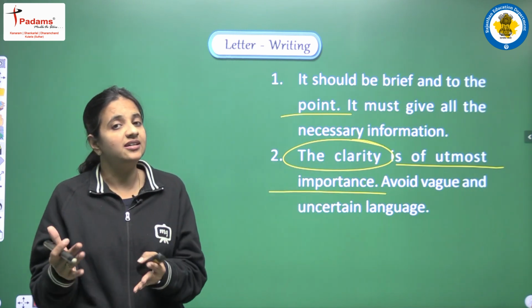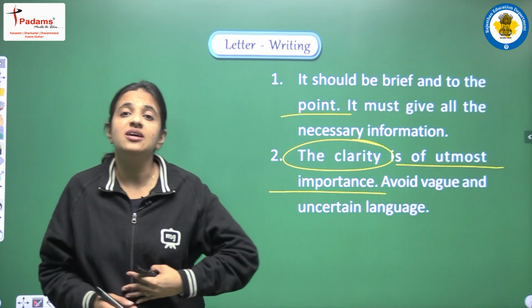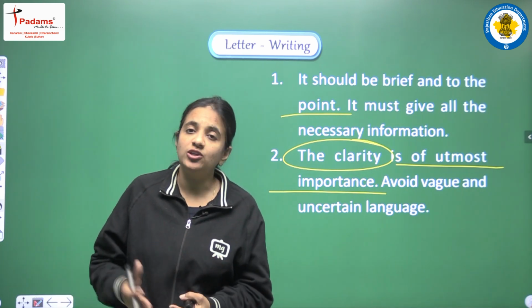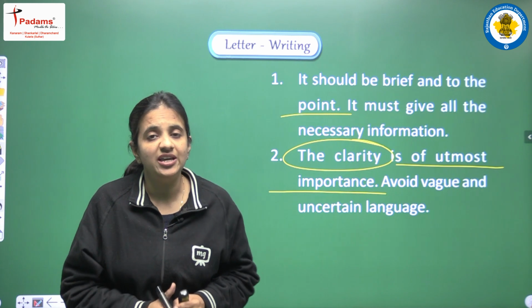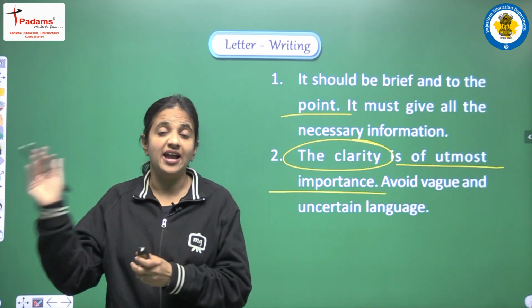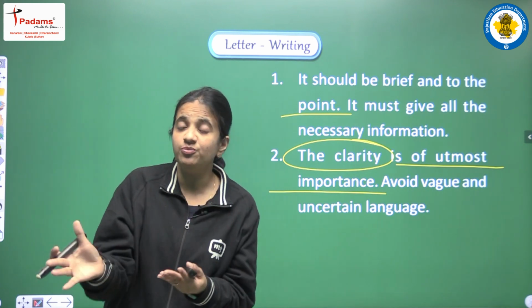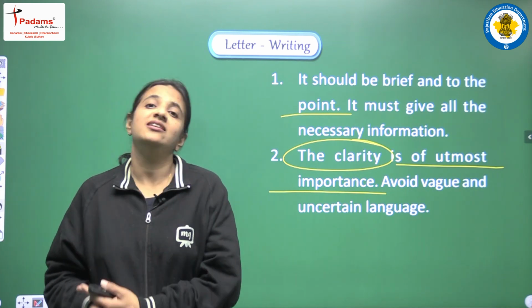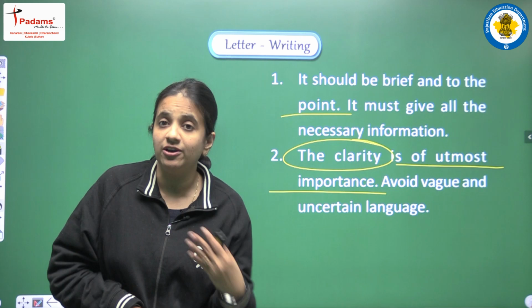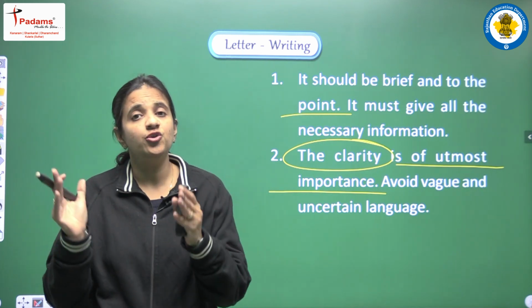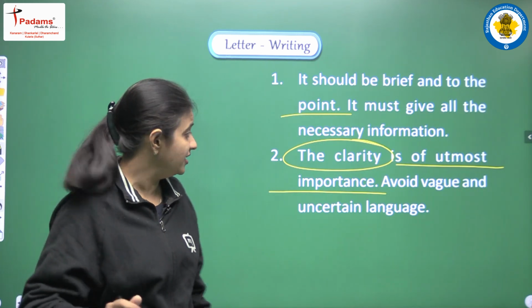So whatever reason is given to us, whatever is the point that we have to convey through the letter, we have to keep that in our mind, and keeping that only we have to write the letter. So we can say that clarity should be there: why we are writing the letter, and what are the things that we want to convey through the letter. So there should be perfect clarity.